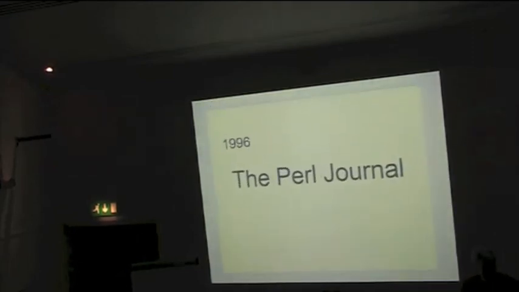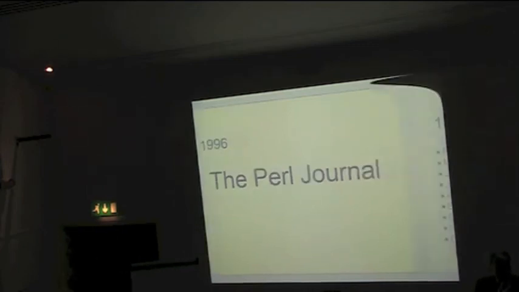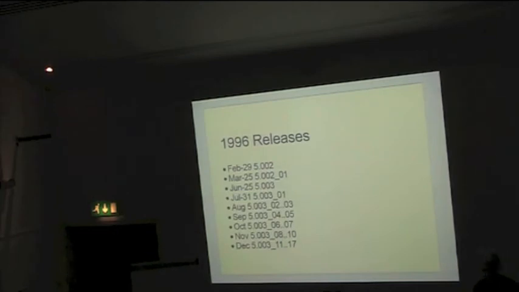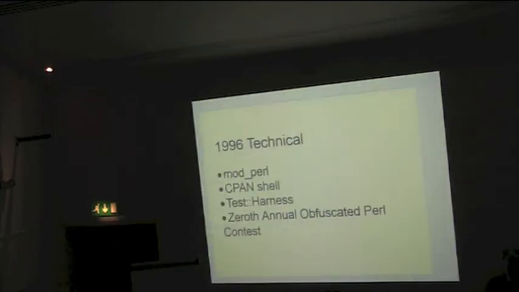1996, there you go. The Perl Journal was launched. It seemed like a long time ago to me, but then I'm very old. And very wise. Lots of releases. So Perl 5.2 came out, and Perl 5.3 quite soon afterwards. The Perl Journal ran for about 3-4 years, something like that.